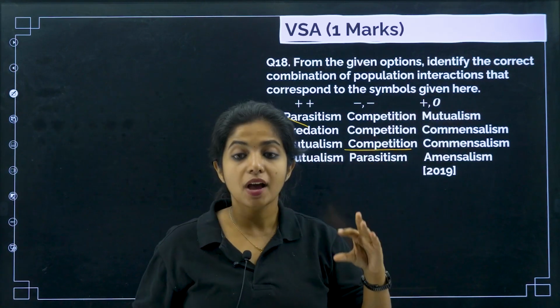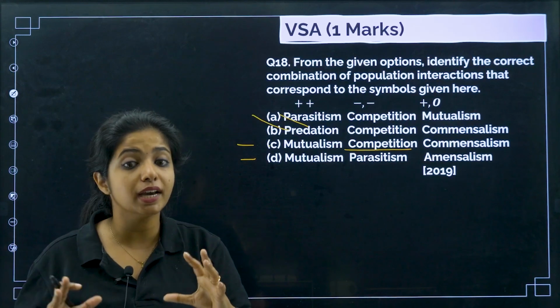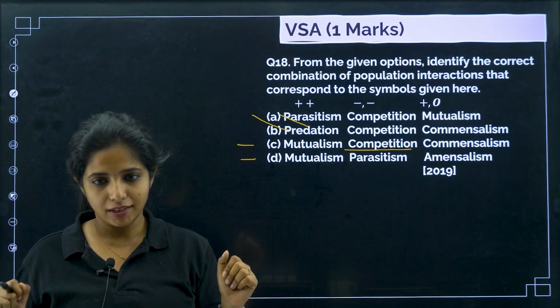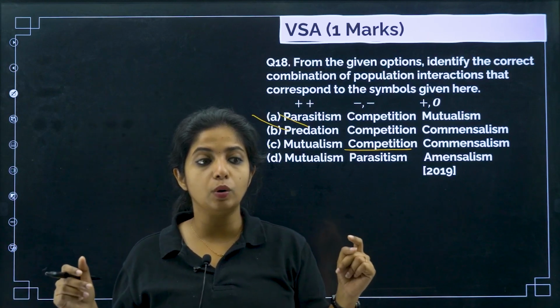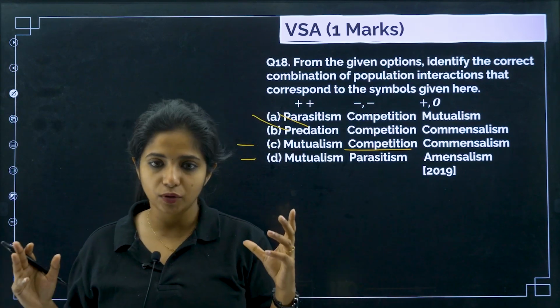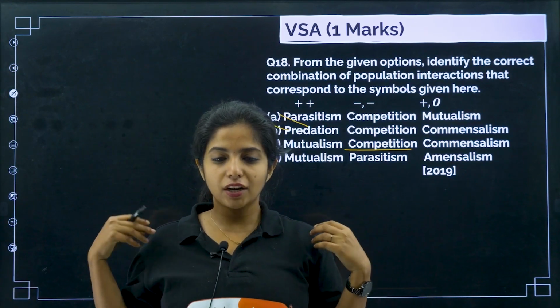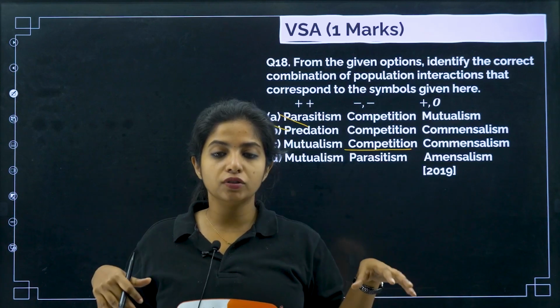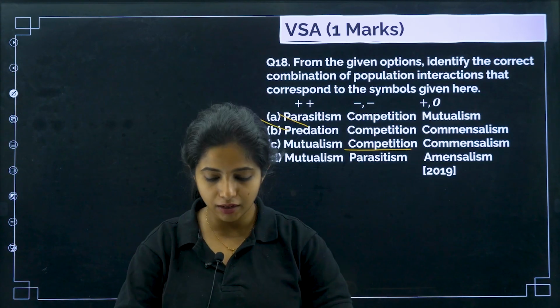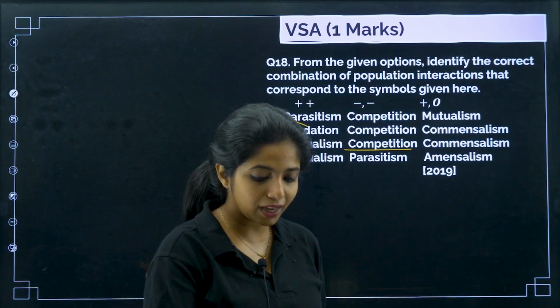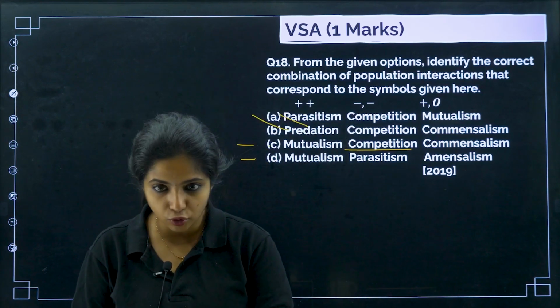I will say anyway the second or third option is correct, but let us see the last one. Plus and 0, what do you mean? One organism is getting benefited, the other organism is not going to have any effect. For example, if I talk about cattle egret and cattle. You might have seen that there are small insects flying in the grass surface when the cattle move around.